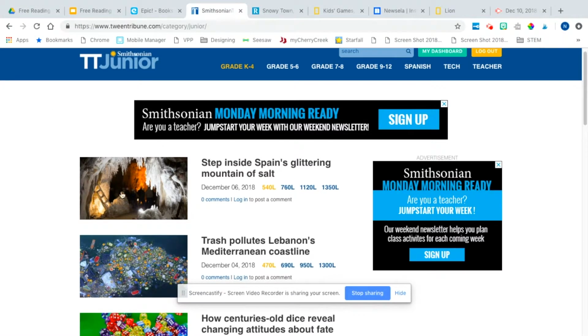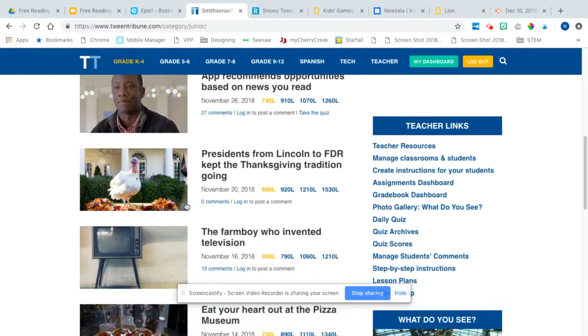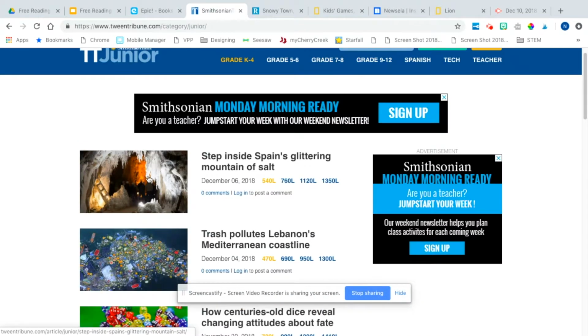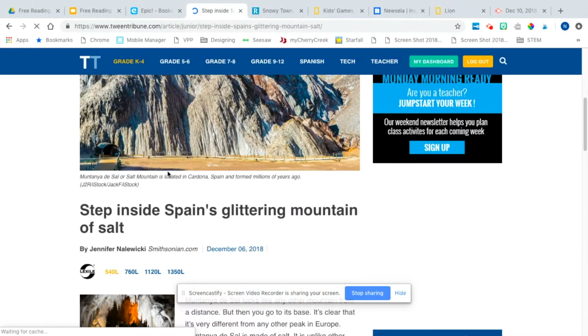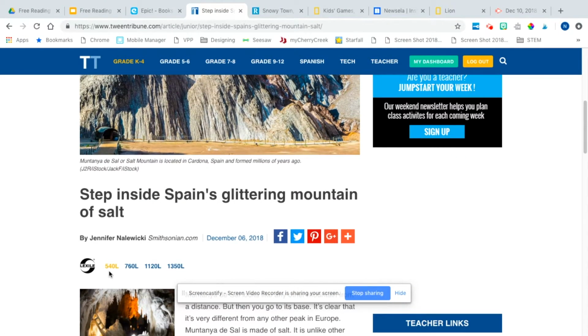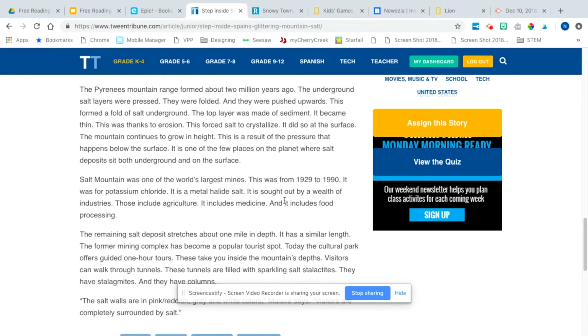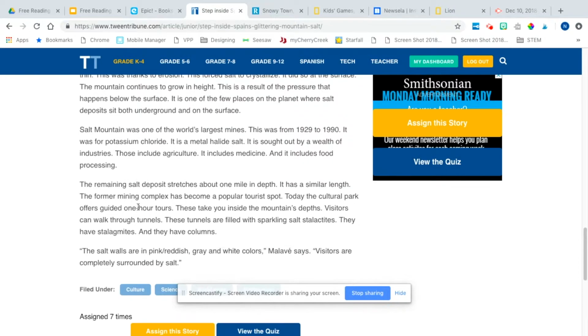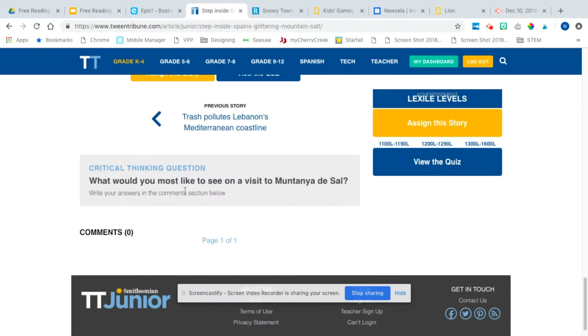So you'll notice that an article will have 3 to 4 levels. Sometimes it has 1 or 2. It just depends on the article. But if you click on it, and the level is highlighted in yellow, that is the level you're reading it at. There are quick little questions that the kids can answer. There is maybe a little handful. It's more check-in questions, which is really valid so that kids can check in on their comprehension. There is a place where they can answer a deep thinking question, and other kids who have this account would also have their responses down here.